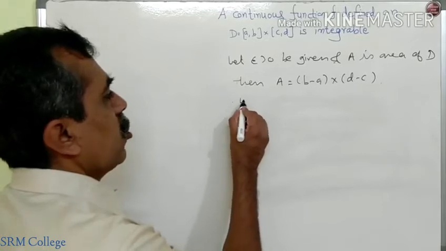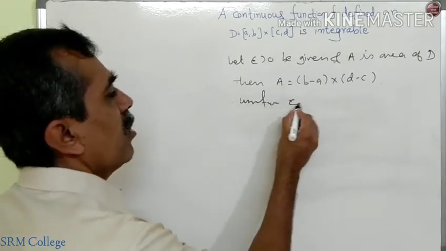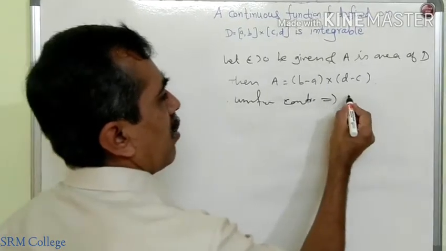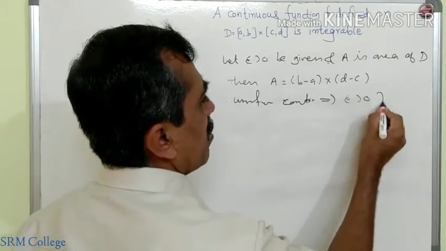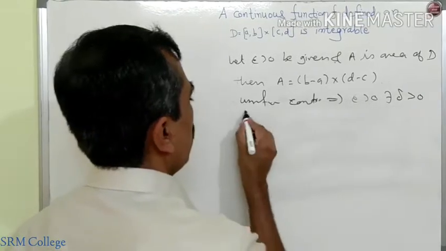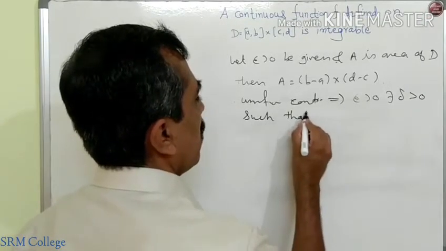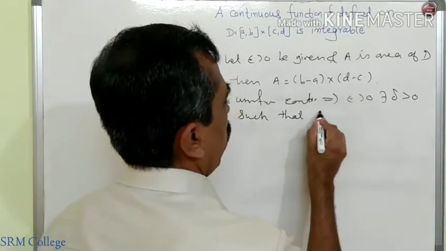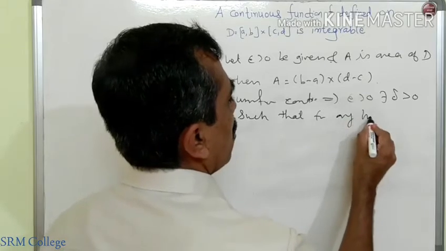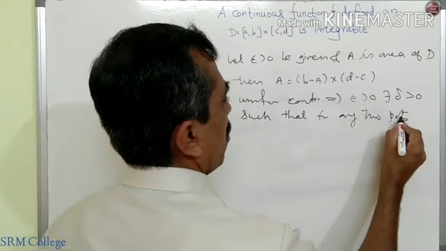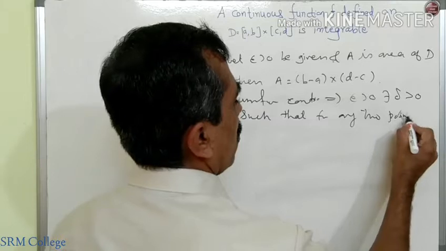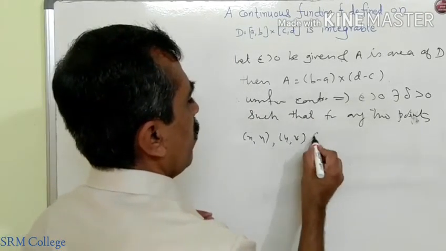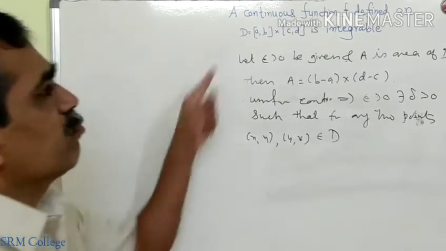Therefore, by the definition of uniform continuity, for any given epsilon greater than 0, there exists delta greater than 0 such that for any two points (x, y), and suppose I will take another point (u, v) from D, as D is a subset of R2.